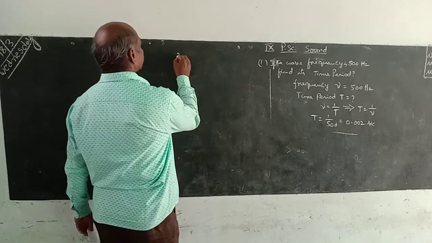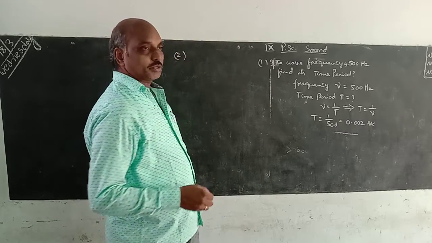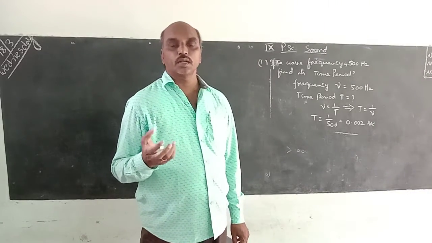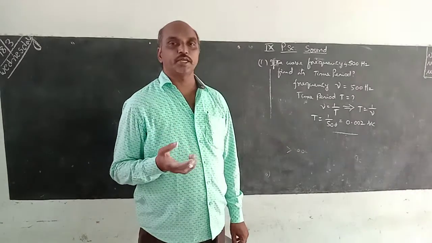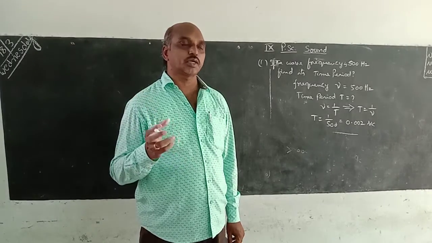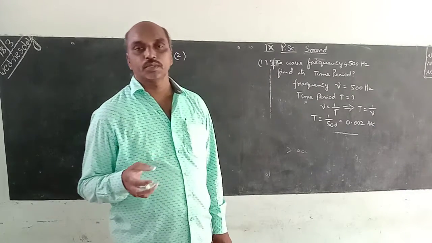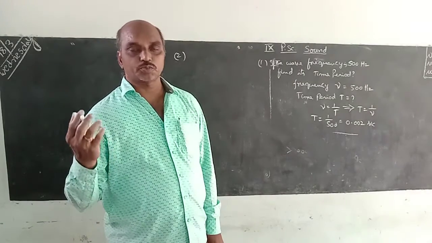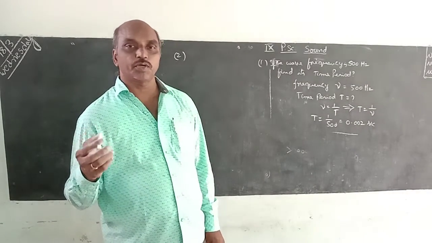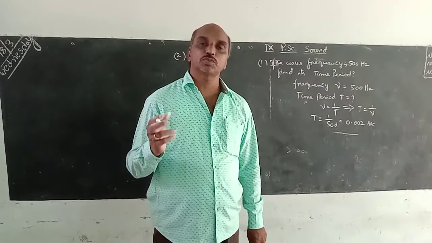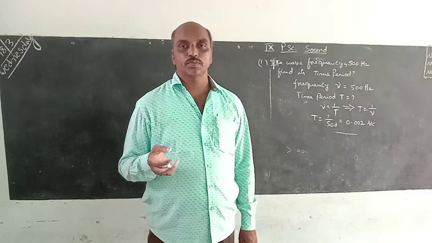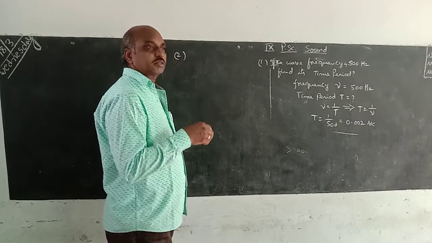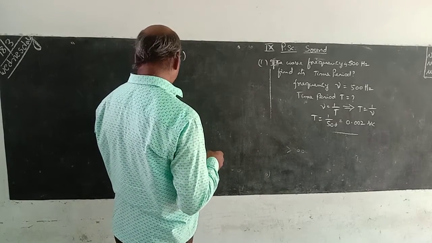And the second one. Sometimes during the rainy season we hear a large sound. At the same time, one spark also happens between the clouds. That means both are released at the same time. There is spark and sound. But first we can see the spark, after that only the sound. Why? What is the reason for that? On this basis, one problem is there.